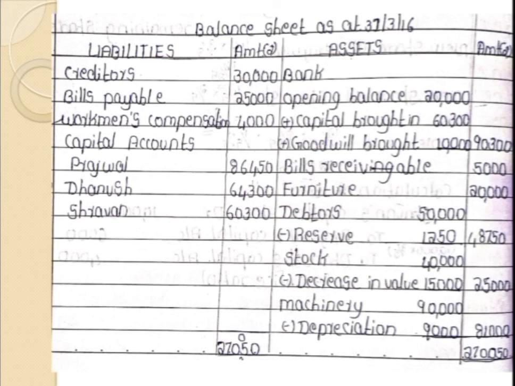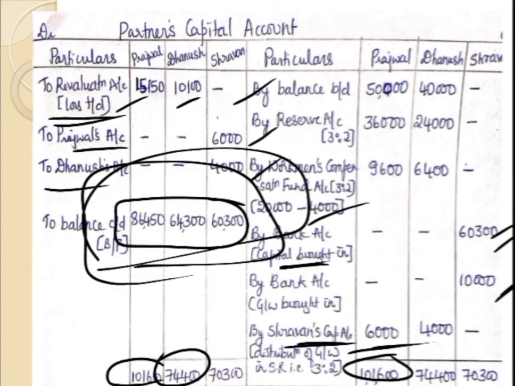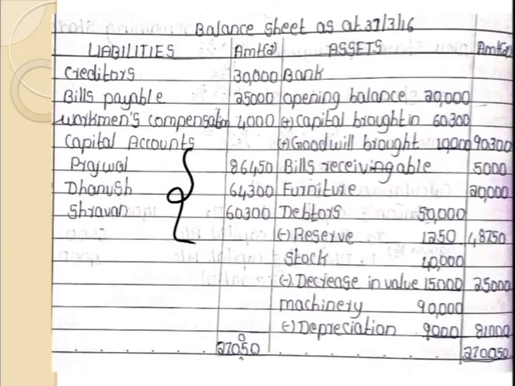But coming to the workmen's compensation fund, we have to maintain the fund at this figure. If you want, you can show it in brackets: 20,000 was the fund, minus 16,000 distributed to the old partners in the old profit sharing ratio, and the fund is maintained at 4,000, that is to the extent of liability, because they have asked us to maintain the fund only to the extent of liability. Then we have to write the capital accounts of all three partners. Here we write the closing capital balances which we have calculated in the partners' capital account as a balancing figure.